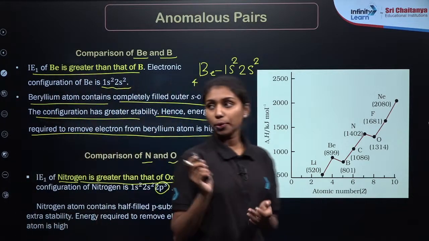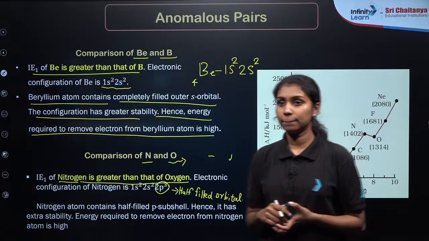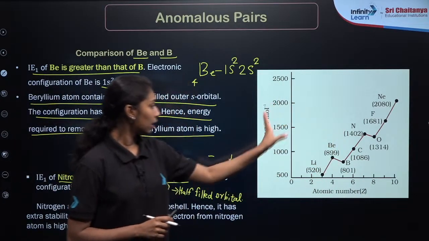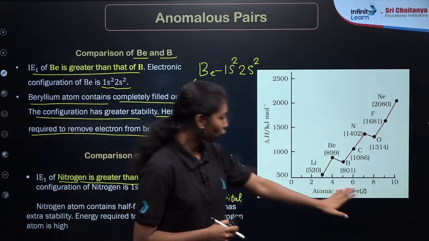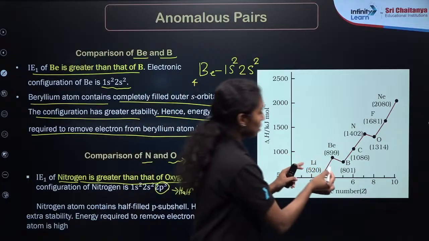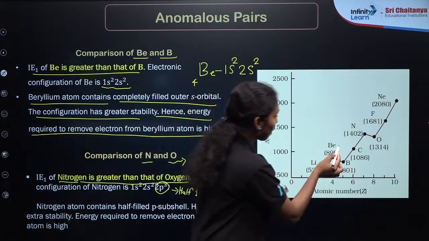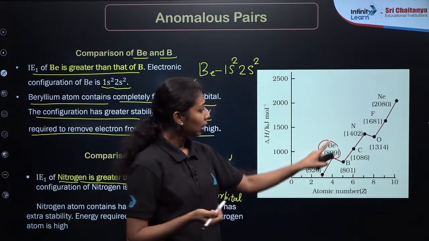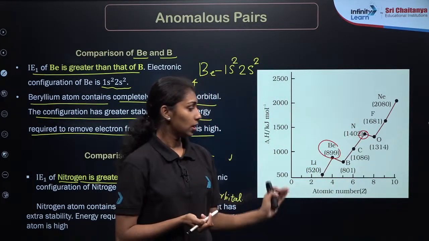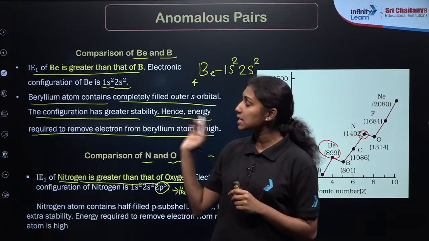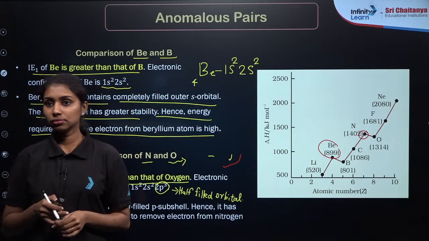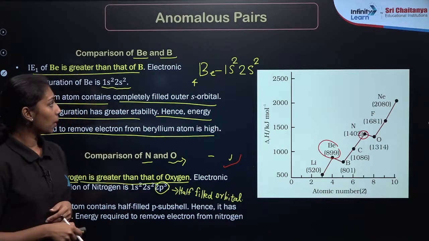Is there any doubt in this point? That's why when we draw the diagram of the ionization enthalpy value versus atomic number, there is a huge difference between beryllium and boron. In general it would be a straight line, but beryllium has a higher value, 899, and similarly nitrogen has 1402 as compared to oxygen. So this is the anomalous behavior of the ionization enthalpy. I hope you understand.